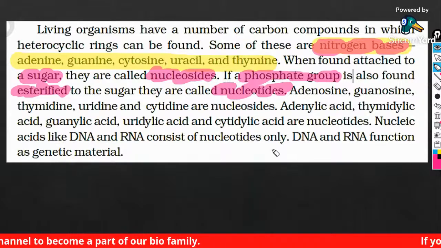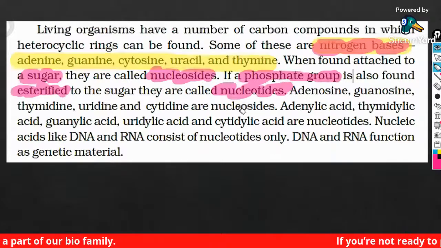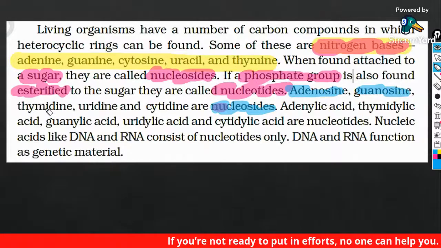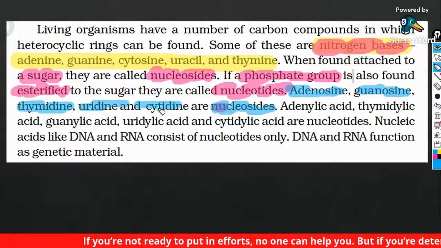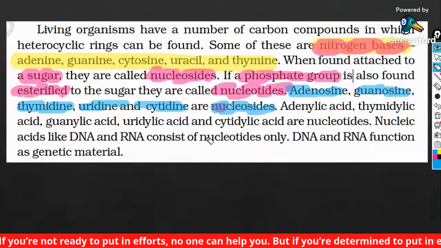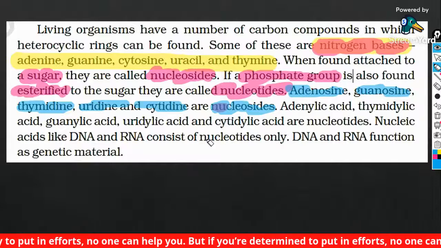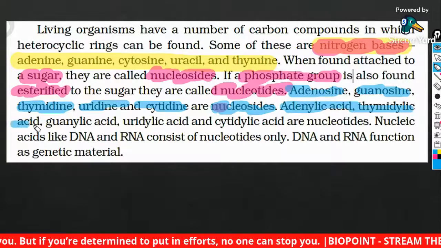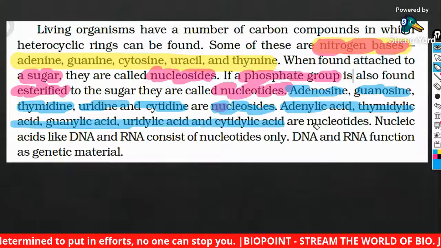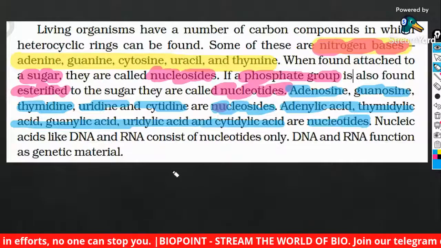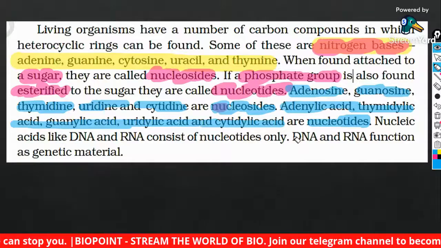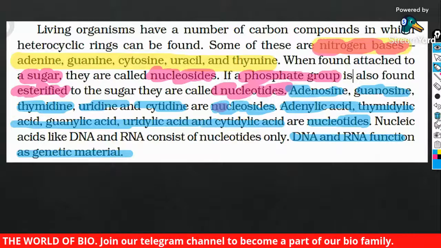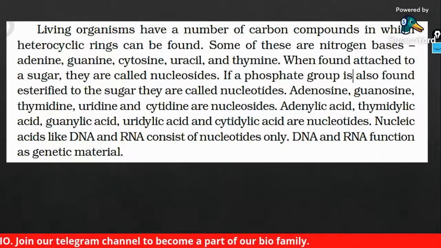Is that clear? And guys, what are the different names that you will give for the nucleosides? It is adenosine, guanosine, thymidine, uridine, and cytidine. Whereas adenylic acid, thymidylic acid, guanylic acid, uridylic acid, and cytidylic acid are the nucleotides. DNA and RNA function as the basic genetic material. Clear? So you have to be very careful.